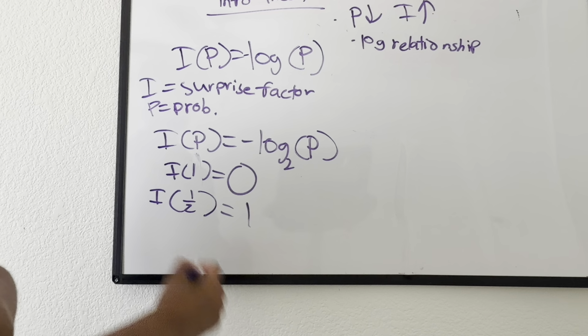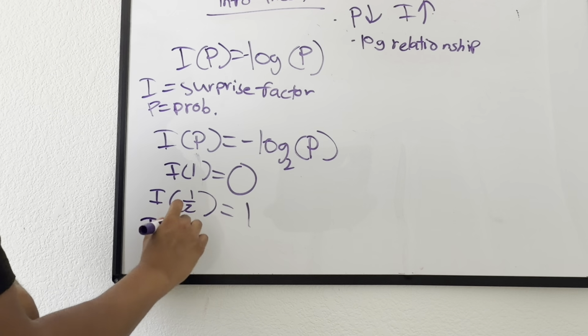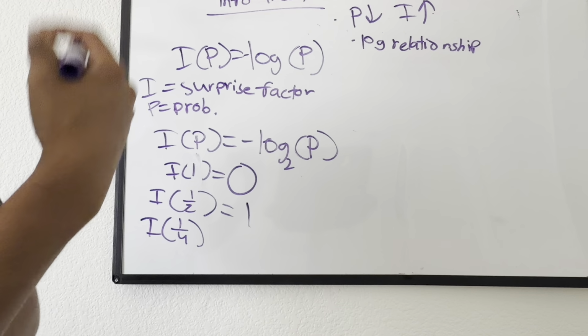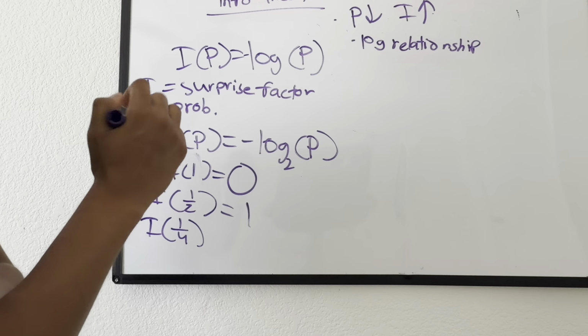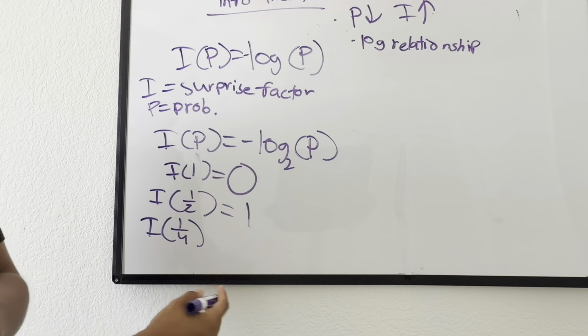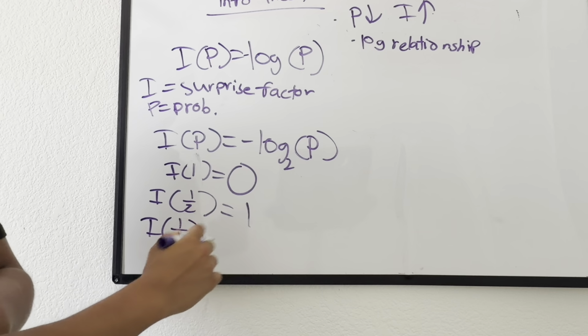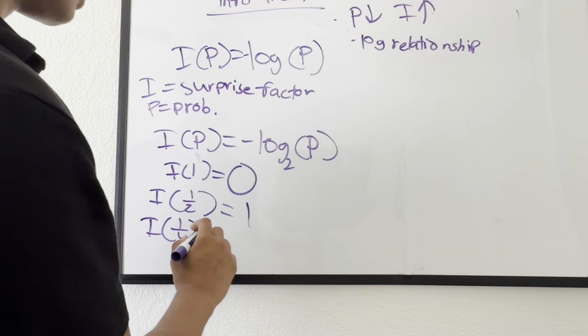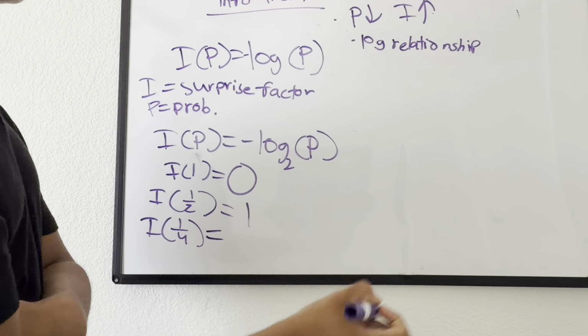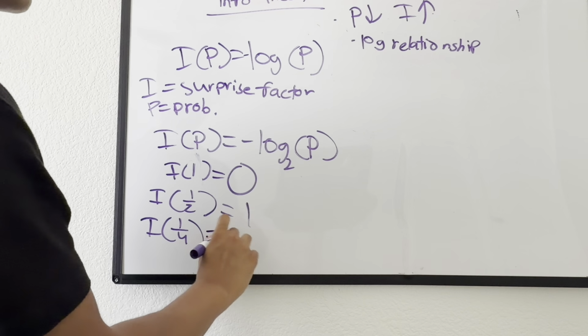Now let's say we eliminate another outcome, and that leads us to a probability of 1/4 for a piece of information, or an outcome that happens. Log base 2 of 1/4 is negative 2, but with a negative sign in front it becomes 2.